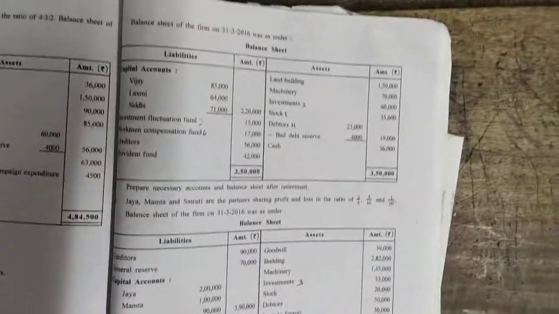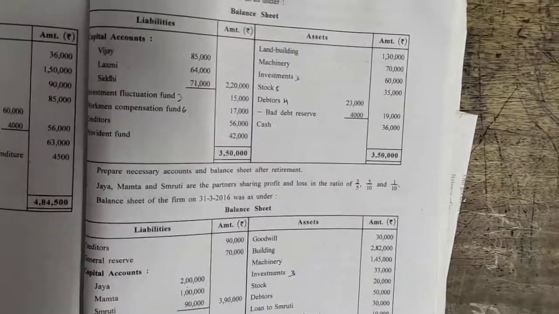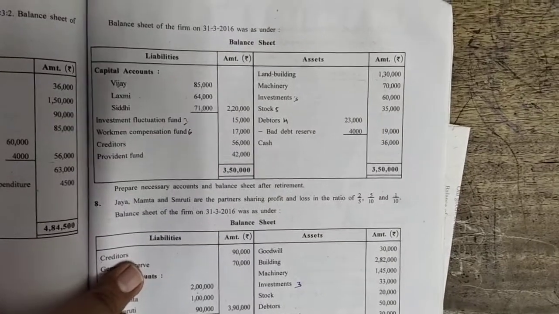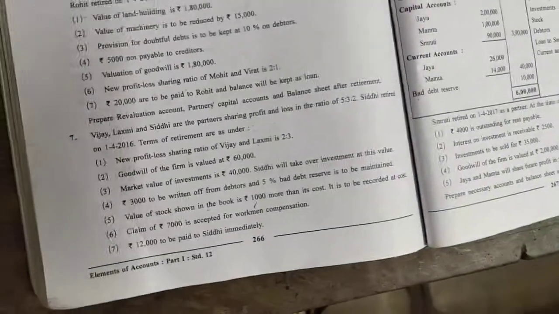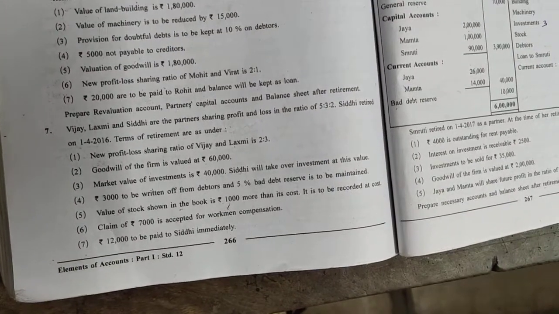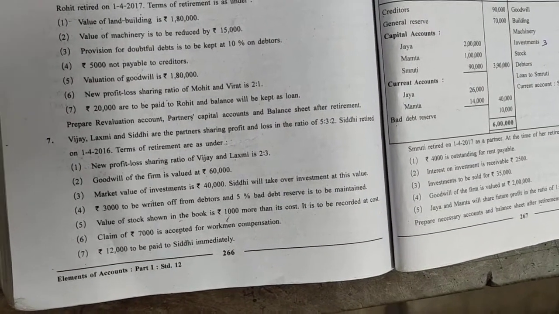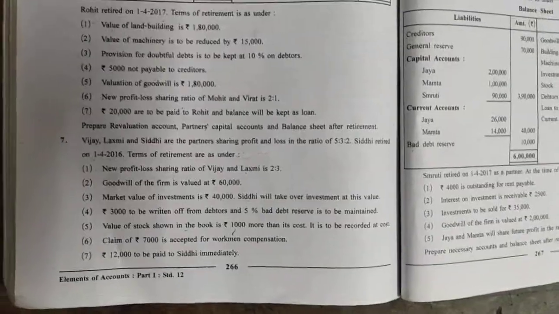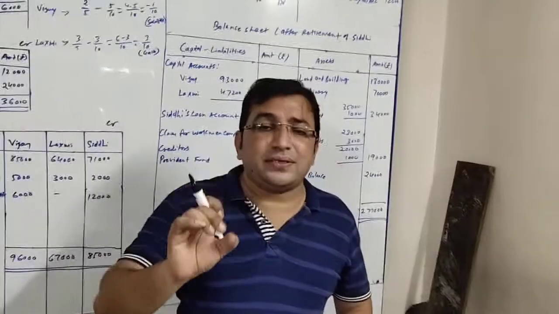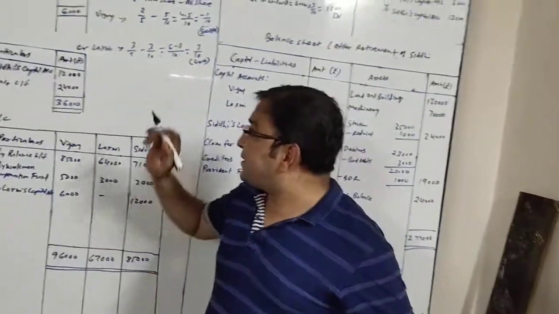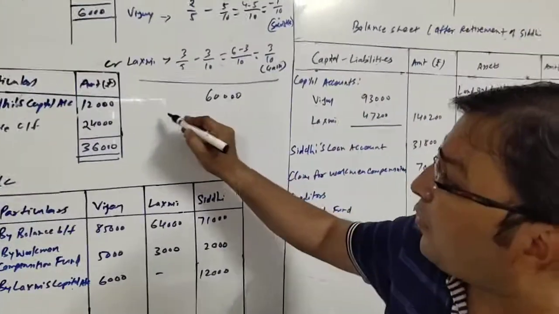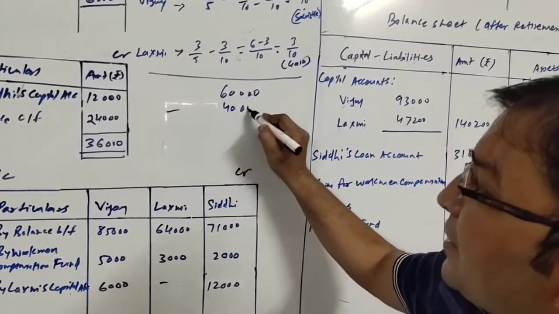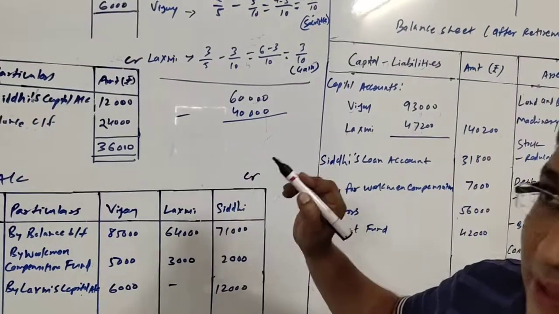Next item is investment fluctuation fund with the marked adjustment number 3, and investment also 60,000 at the asset side, and adjustment says that the market value of investment is 40,000. Siddhi will take over investment at this value. Now friends, investments are given rupees 60,000, and out of that Siddhi has taken that investment for rupees 40,000.